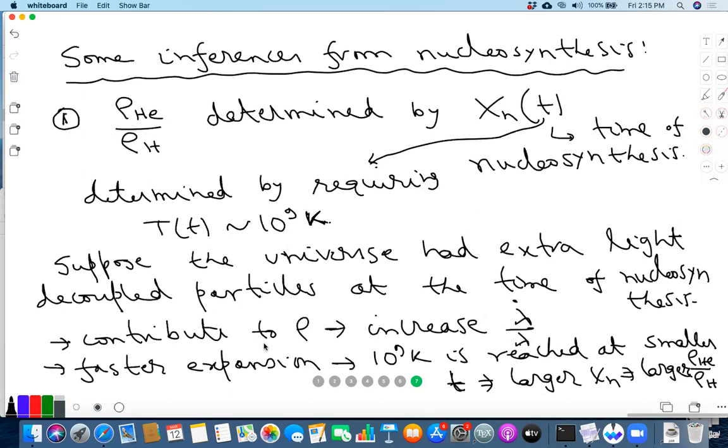Is this clear? Are there questions? Yes. People still propose that there are other flavors of neutrinos, right? Yes, they propose, but the point is they have to be heavier. They have to be heavier than 1 MeV at the time of nucleosynthesis, so that their densities have already gotten depleted earlier.